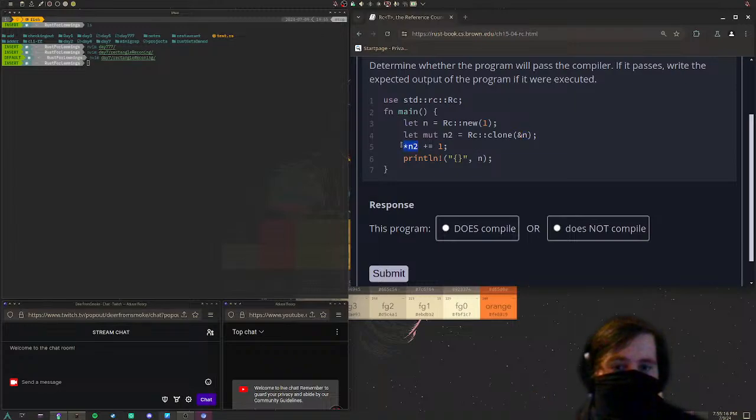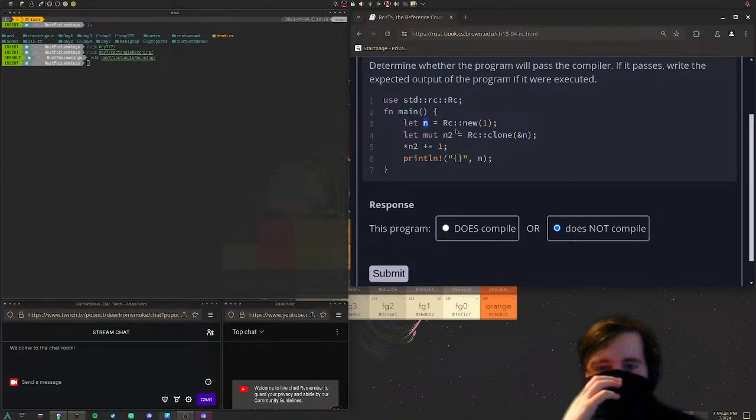We dereference n2 and then add 1. This will not work, however, because we cannot mutate the value n2 has. I believe in this case, the dereference of Rc would be the reference to n here, correct? No, no, we are just cloning n.